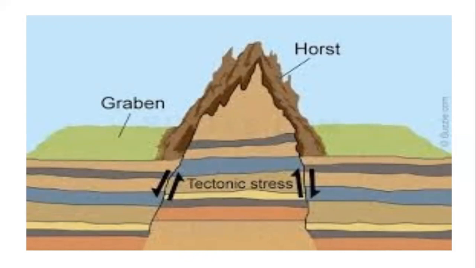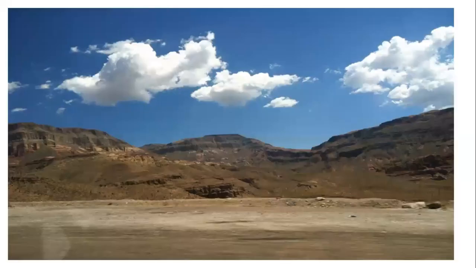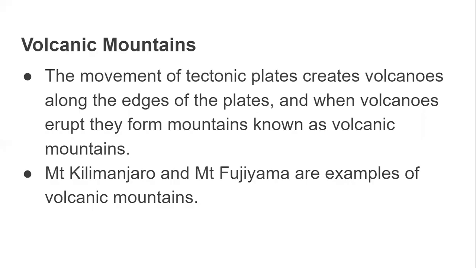Examples of rift valleys in India include the Narmada and Tapi valleys, with the Vindhya and Satpura ranges standing up as block mountains respectively. Here is a picture of a block mountain.